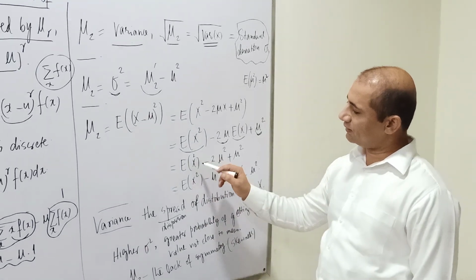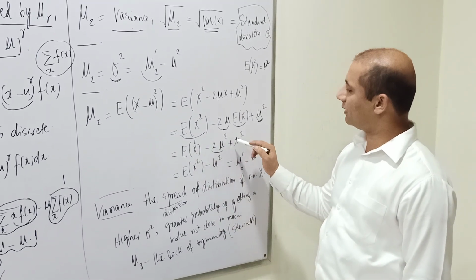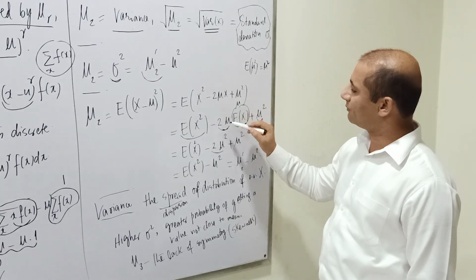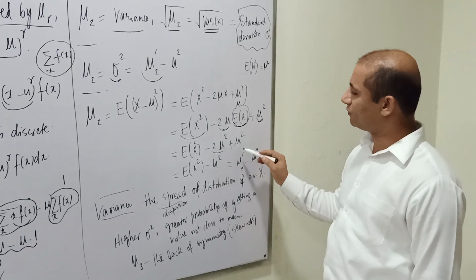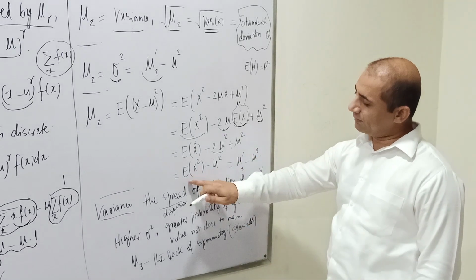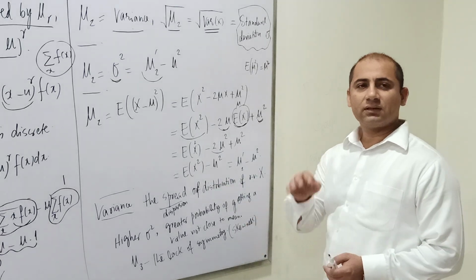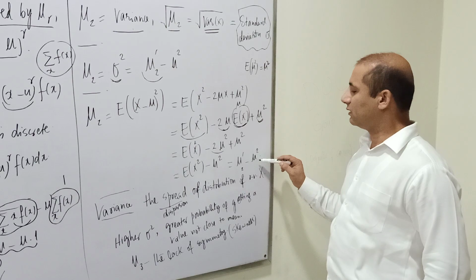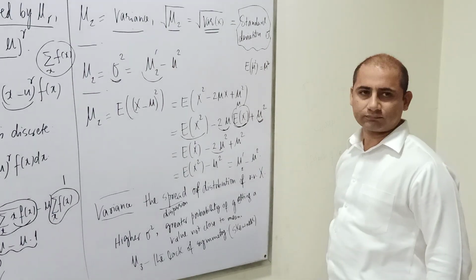So now this is expectation of x square minus 2 mu square. Why is this 2 mu square? Because this is also mu. This is mu times this mu, this becomes mu square. Plus mu square, so this becomes expectation of x square minus mu square. And this expectation of x square is nothing but the second moment about the origin. So this is mu2 dash minus this mu square.